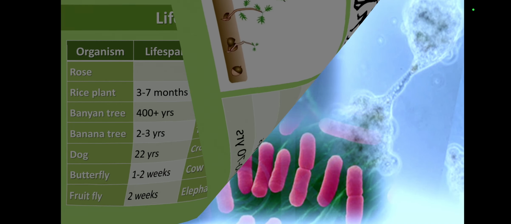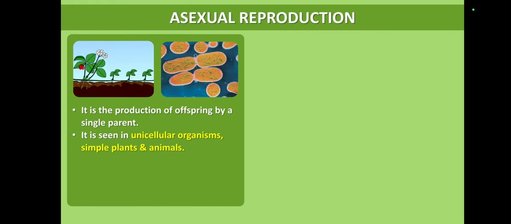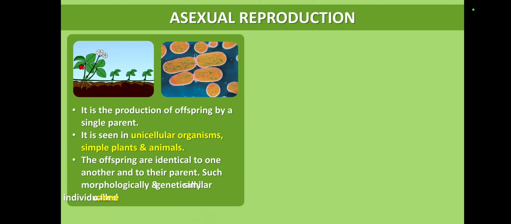Let us discuss asexual reproduction followed by sexual reproduction. So try to understand what you know about asexual reproduction. Asexual reproduction takes place by the involvement of a single parent. It is the production of offspring by a single parent. It is seen in unicellular organisms as well as simple plant and animal species. The offspring are identical to one another and to their parent.